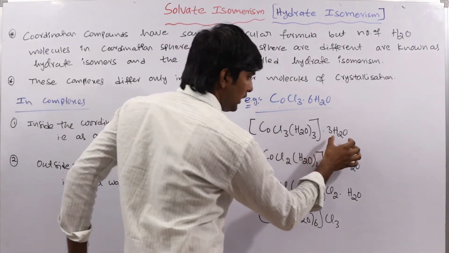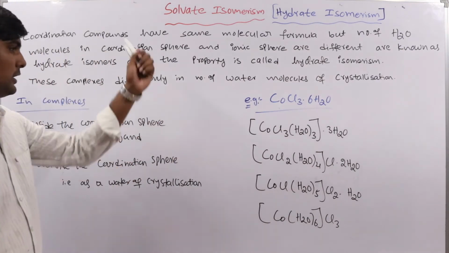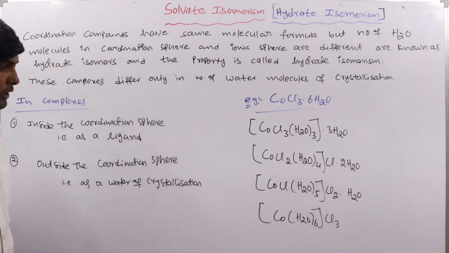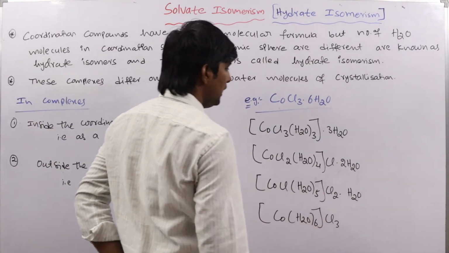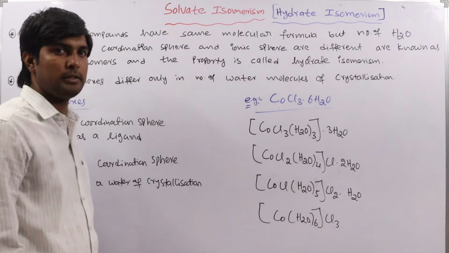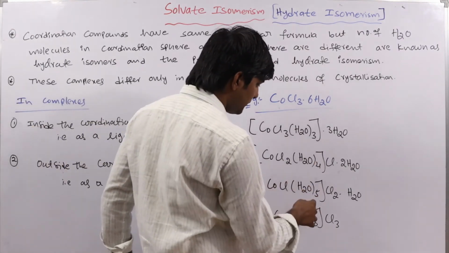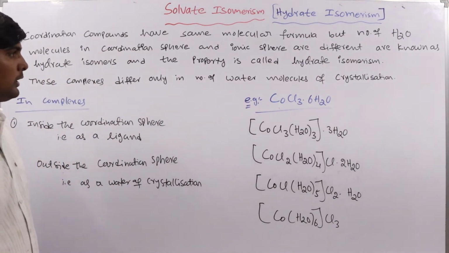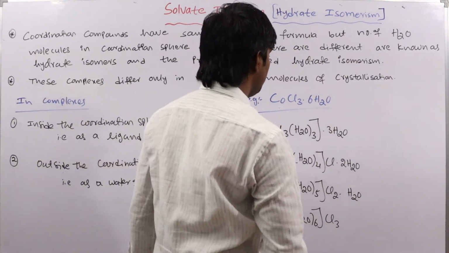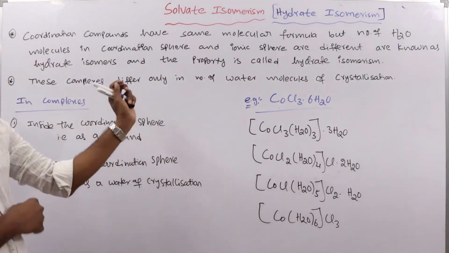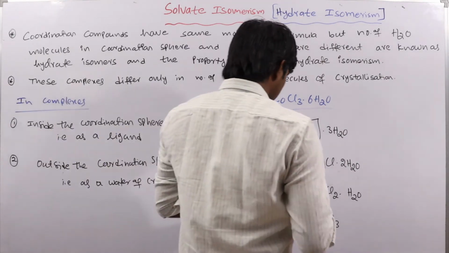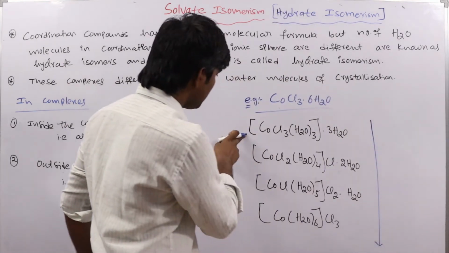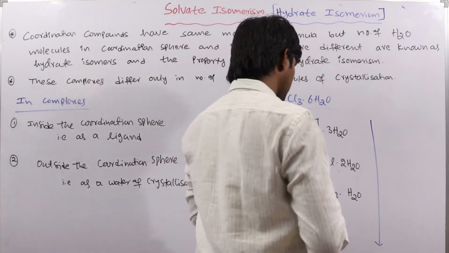See here, 3 water molecules as crystallization. Here only 2 water molecules, here only 1 water molecule is present, and here no water molecule. Here 3 water molecules act as ligand, here 4 water molecules, 5, and here all the ligands are water molecules only. So these are hydrate isomers. Clear? And one more thing here is that when you are going from this complex to this complex,